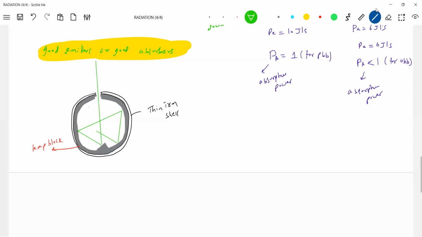Finally, after multiple reflections, what will happen to that particular radiation? It will be absorbed completely.